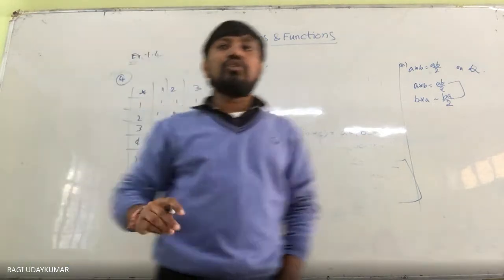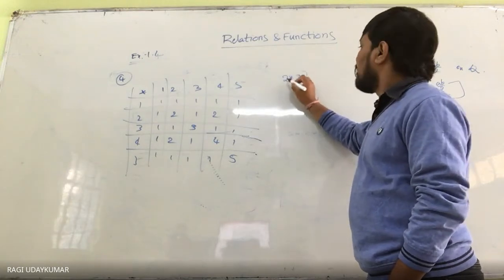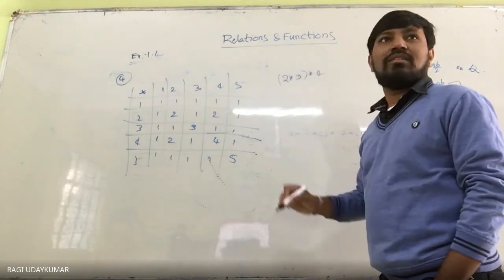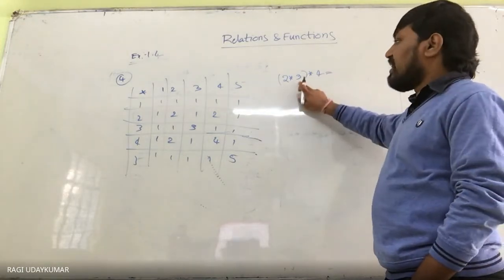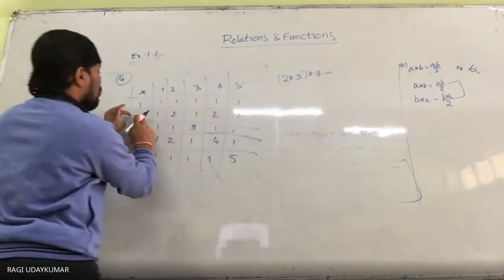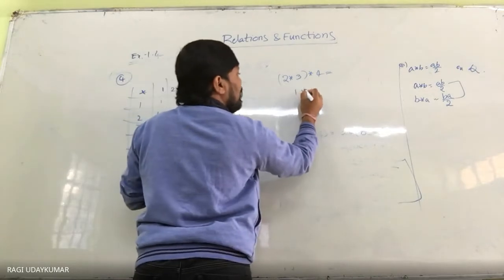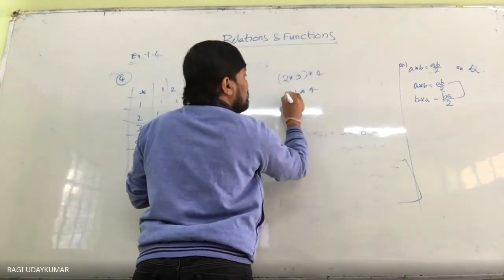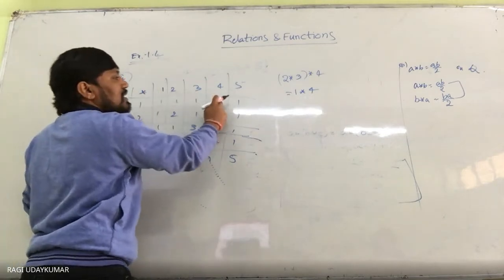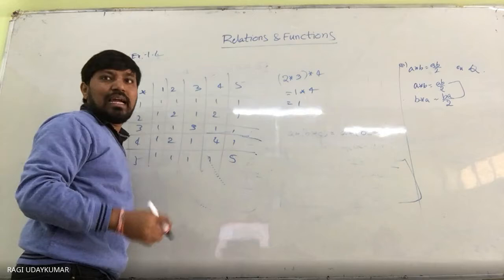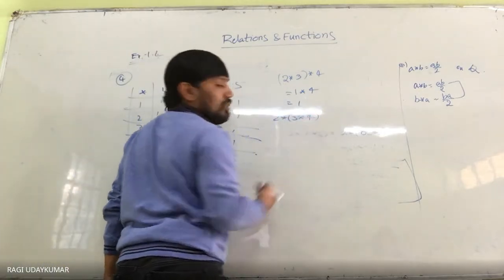Now I am asking you to compute 2 star 3 star 4. Can you compute it? 2 star 3 is nothing but, from the table, the value 1. So here you get 1 star 4. 1 star 4 is 1. So this is 1. And I am asking you to find out again 2 star 3 star 4.